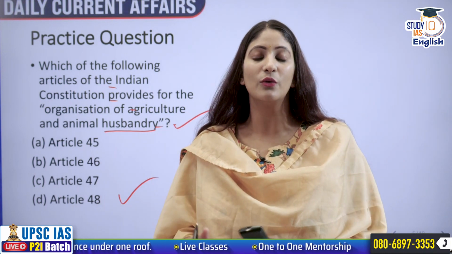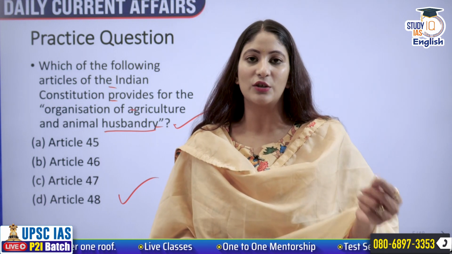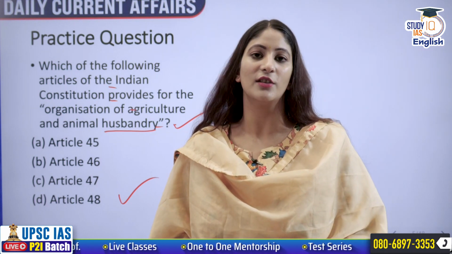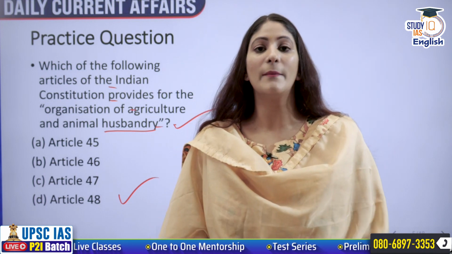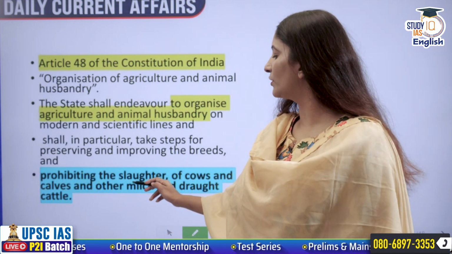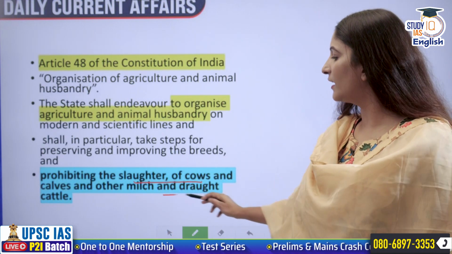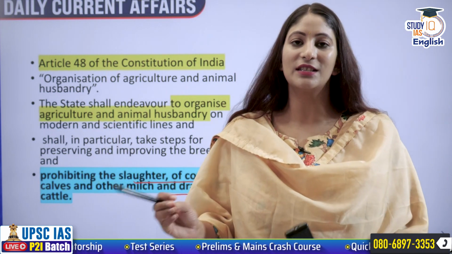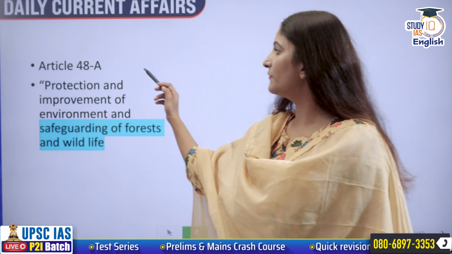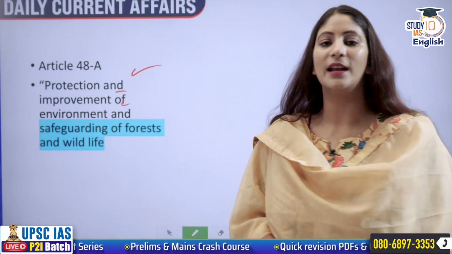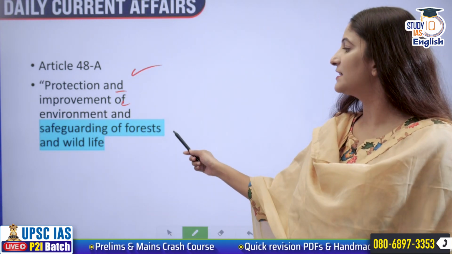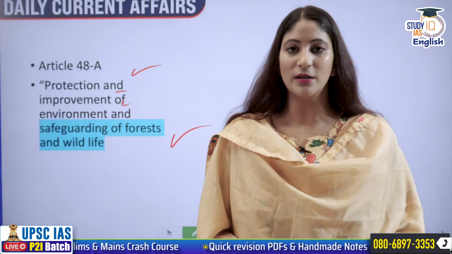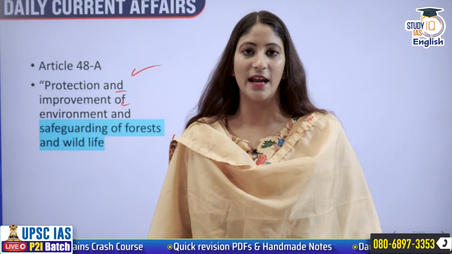We must continue to improve the breed and the breed stock because eventually it will help agriculture and the farmers. Also, among other things, it prohibits the slaughter of cows, calves and other milch and draught cattle. Prohibits as in it is the endeavor of the state to do it. Moving on, Article 48A talks about the protection and improvement of environment and safeguarding of forest and wildlife. So remember the difference between 48 and 48A.